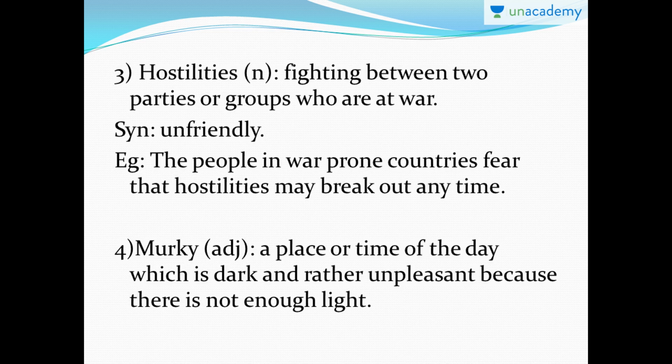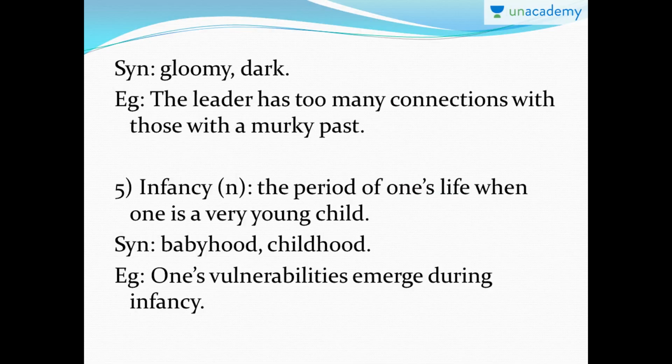Next word is murky. Murky is an adjective describing a place or time of the day which is dark and rather unpleasant because there is not enough light. So something that is very dark, a place or a day which is very unpleasant because there is not enough light, we describe as murky. The synonyms are gloomy, dark. Gloomy we've already done in the previous lessons. Dark is without enough light, all right? Example: the leader has too many connections with those with a murky past.